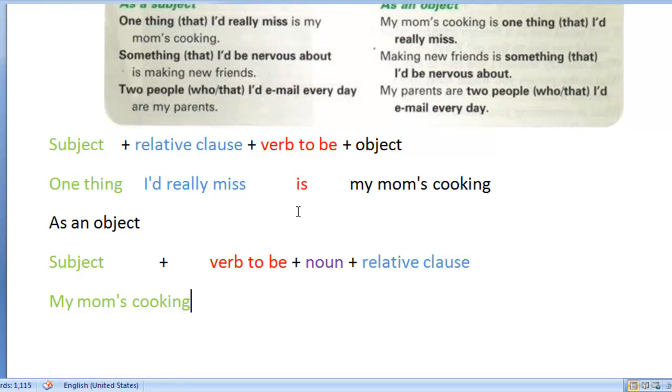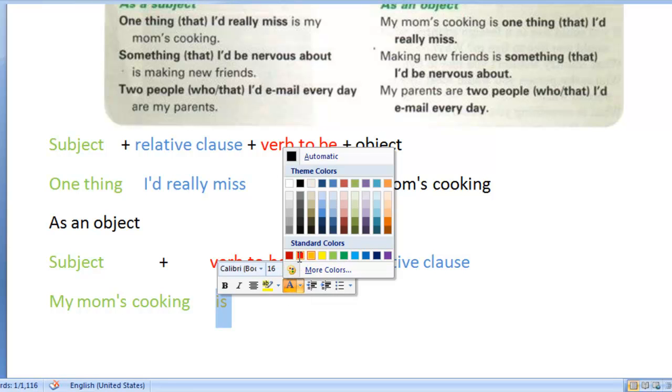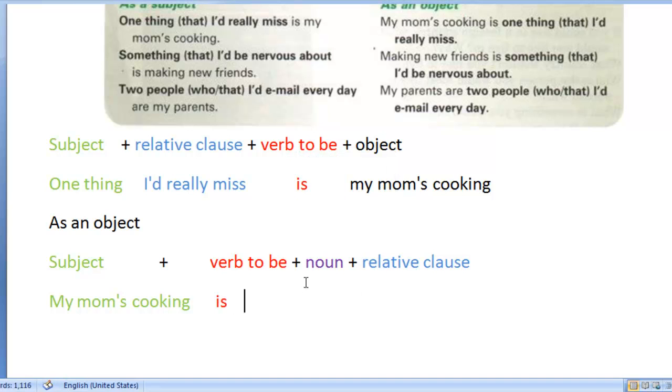Now, notice that the verb to be also changes location, and the verb to be follows the subject. So my mom's cooking, and the verb to be is. Let me change the color there as well. Then this follows the noun phrase.